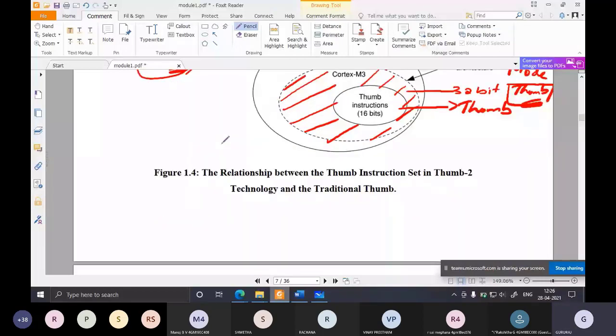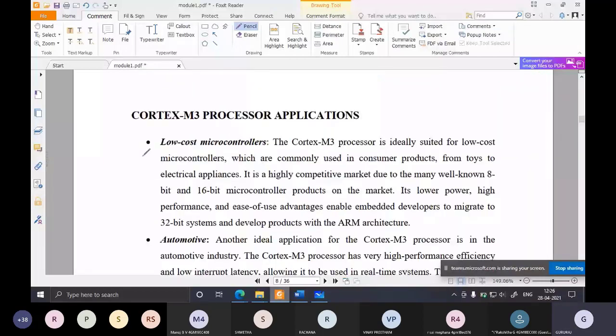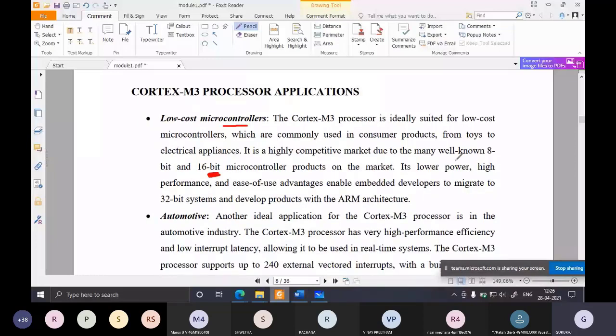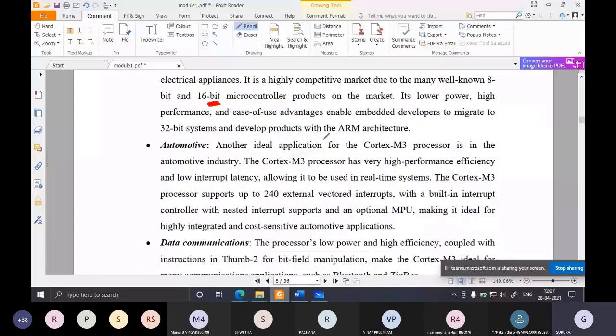Next we will move on to Cortex-M3 applications. So where are these applied? First is low cost microcontrollers, in toys, in 16-bit applications where low cost is required. Since the cost of Cortex-M3 is almost the same as any 8-bit processor or controller, instead of using an 8-bit controller, they will directly use ARM because the cost is the same. With the same cost, it is giving more features. That is the first application.